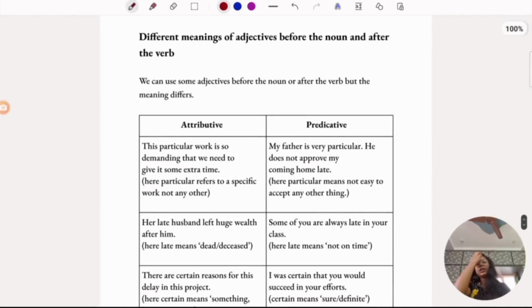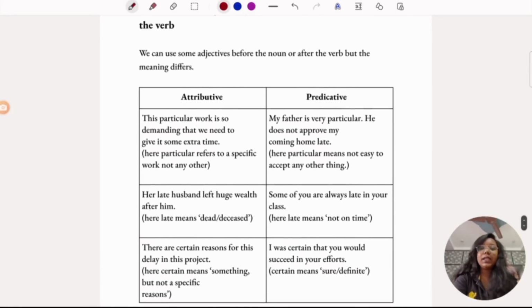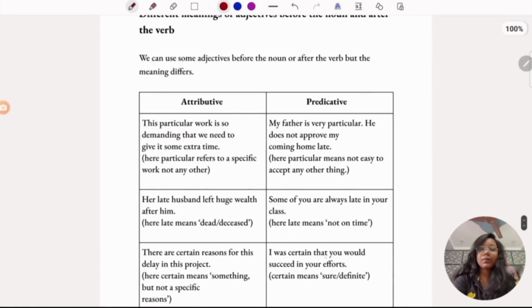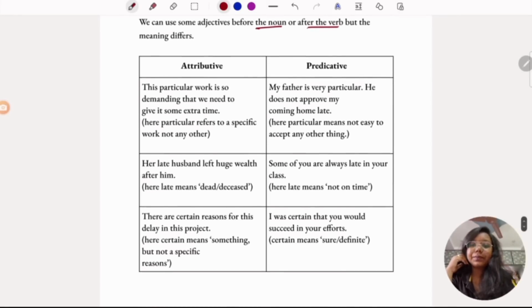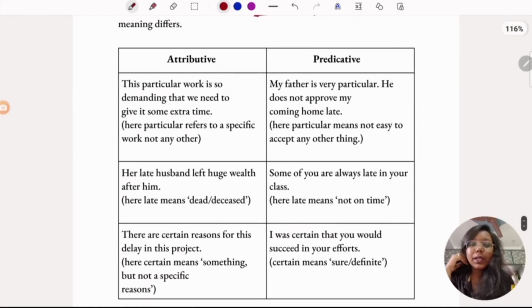And also the meaning of adjectives changes with its placement. If you see here, we can use some adjectives before the noun or after the verb, but the meaning differs. This particular work is so demanding that we need to give it some extra time. In both these sentences, particular is present, but here it came before a noun. So the meaning here is it refers to a specific work, not any other.